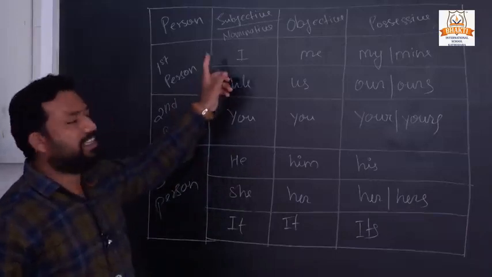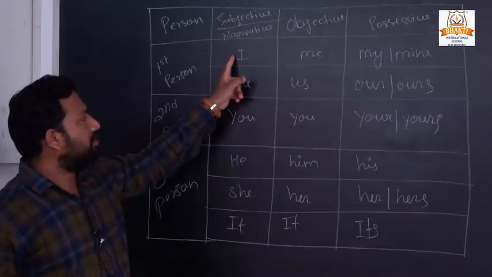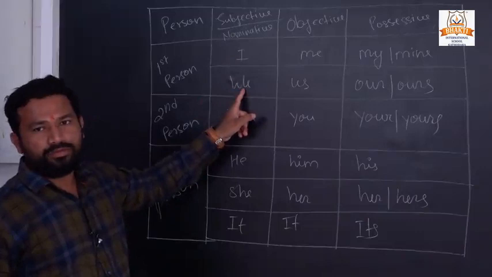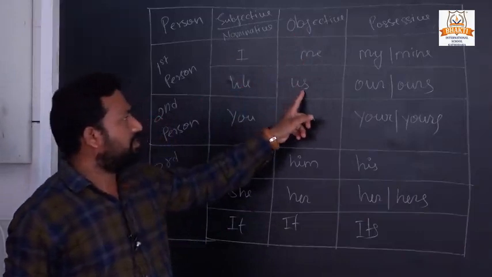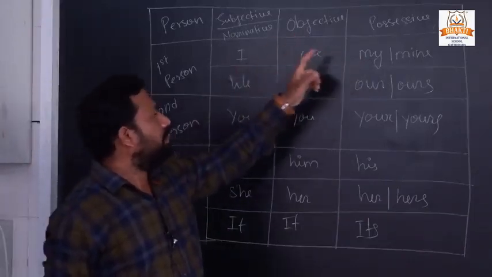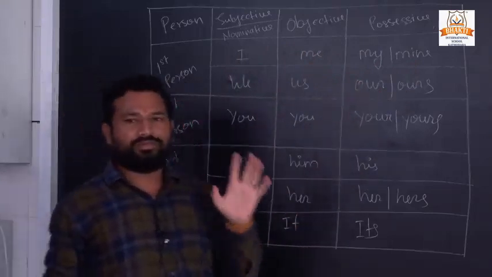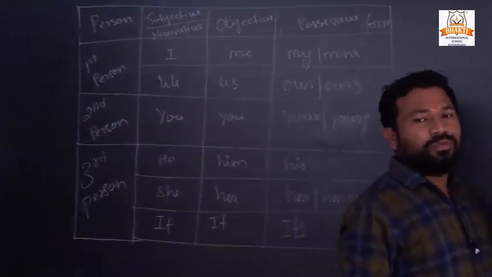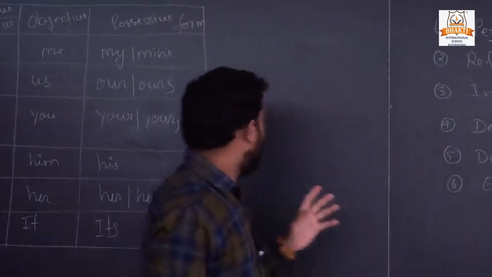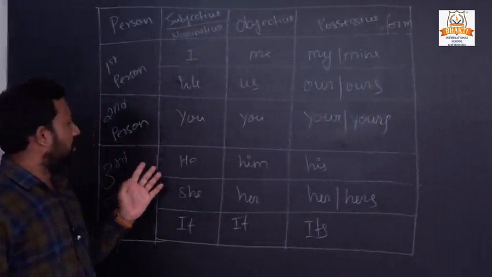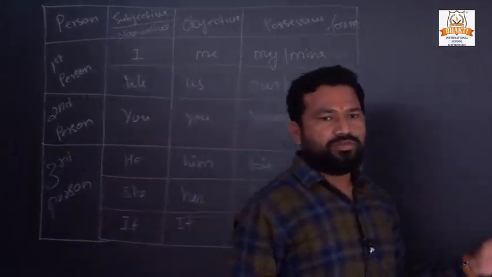In each person there is singular and plural. In first person, I is singular and we is plural. Its objective forms are me and us. Possessive forms: my and mine, our and ours. In second person there is only one, you. You is used for both singular and plural. And in third person there are he, she, it. These are the forms of the pronoun.